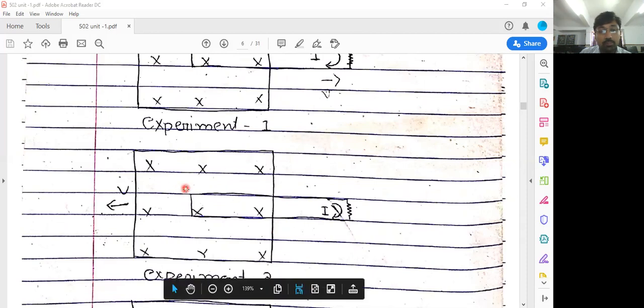In the second experiment, again we have the magnetic field source, cross marks, and wire loop. So in the second experiment, Faraday's loop is steady, and the source of the magnetic field is moving towards the left with the speed v.